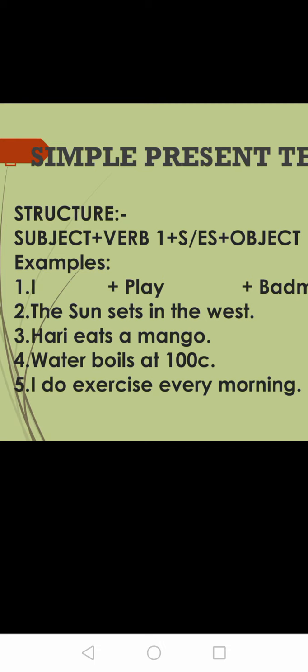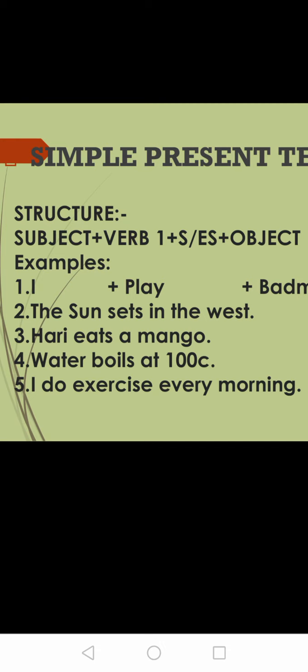What do I play? I play badminton. Next is "The sun sets in the west." Where does the sun set? In the west. So the sun is the subject, plus sets. Set is the first form plus S. "Sets in the west" is the